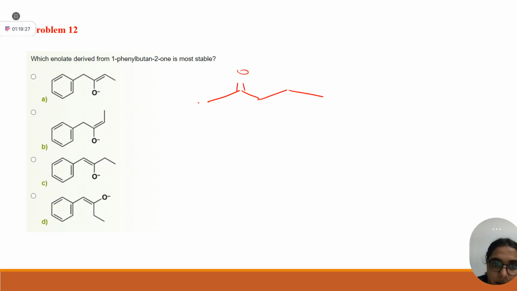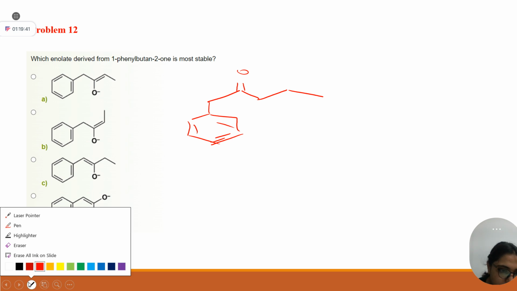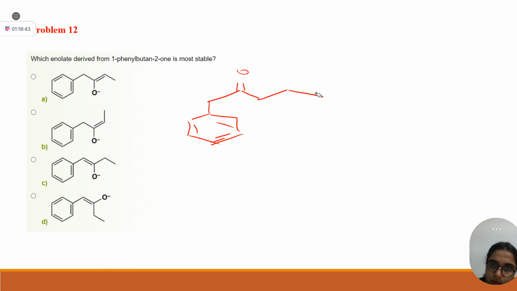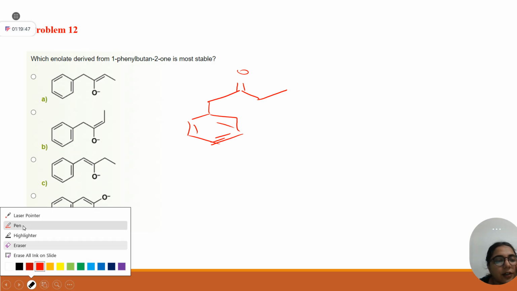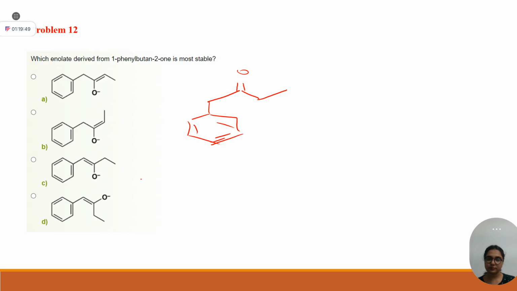Let's say you draw here. Is it correct? I have drawn one carbon extra. Is this 1-phenylbutan-2-one?